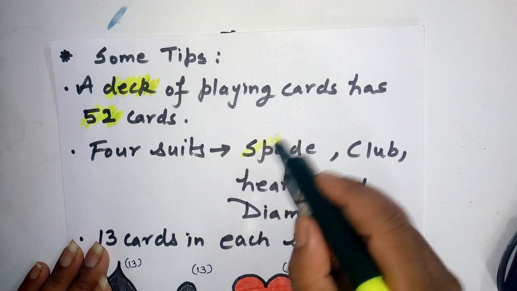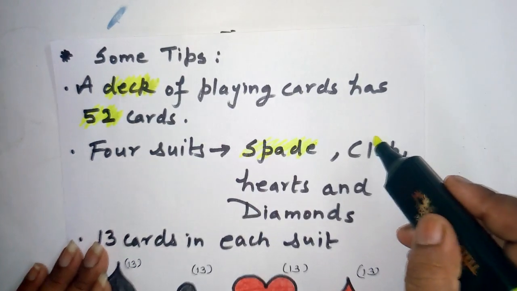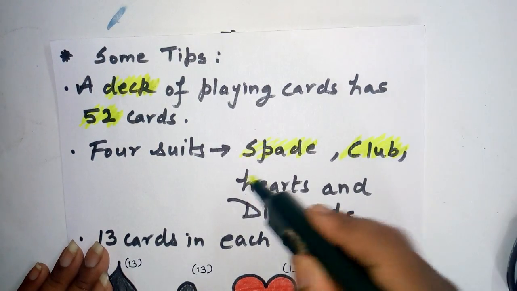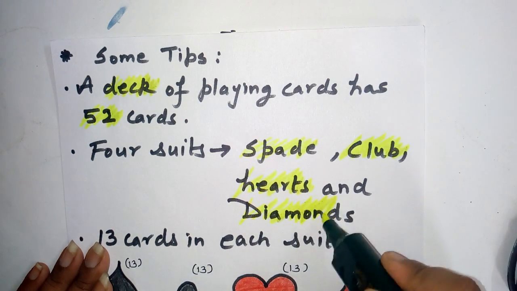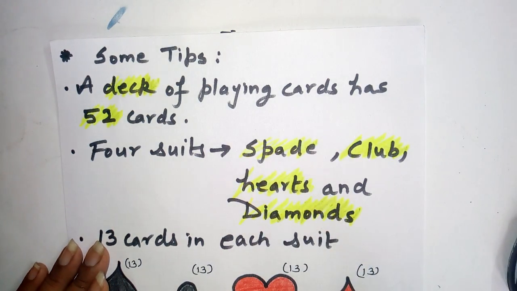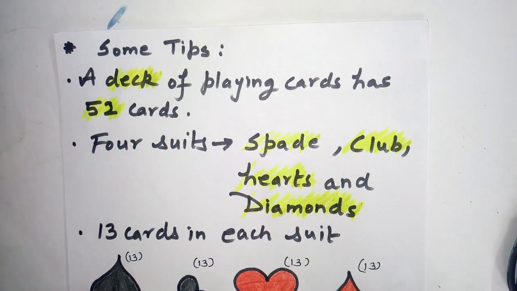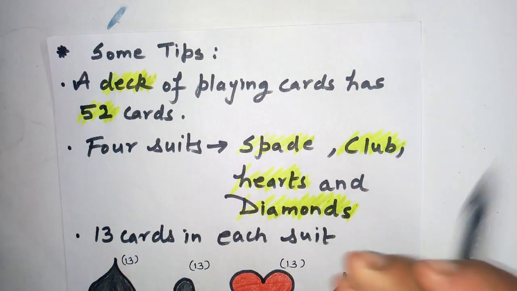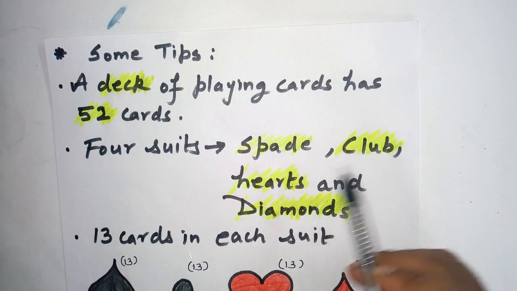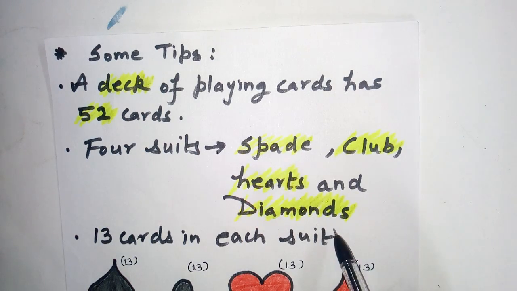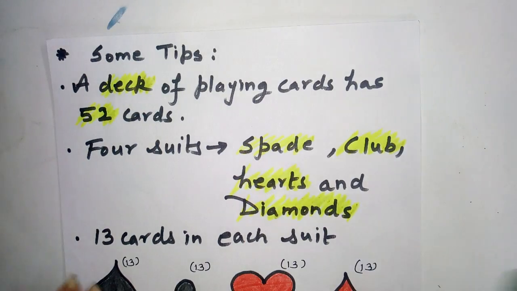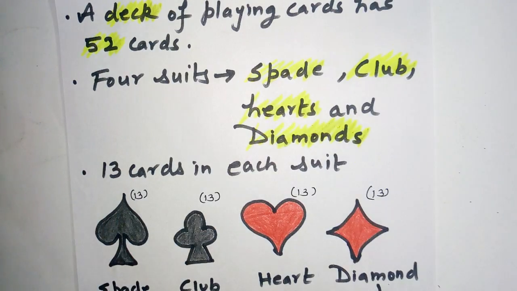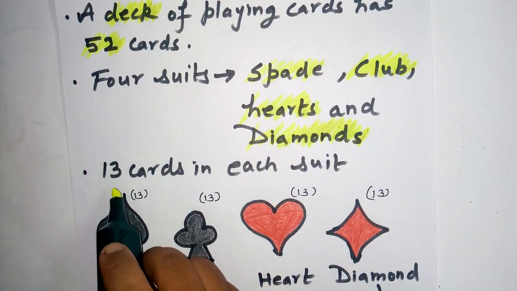So we have spade, club, heart and diamonds. All the cards are of 2 colors, black and red. I hope it is clear. Spade is 13, club 13, heart 13, and diamonds again 13. So 13 fours are 52. In each suit there are 13 cards.